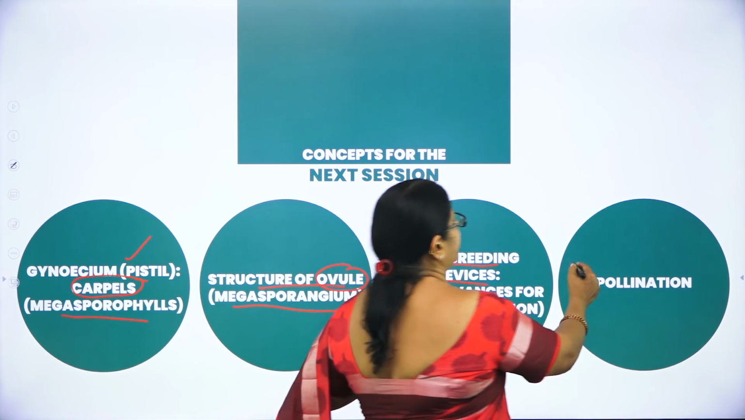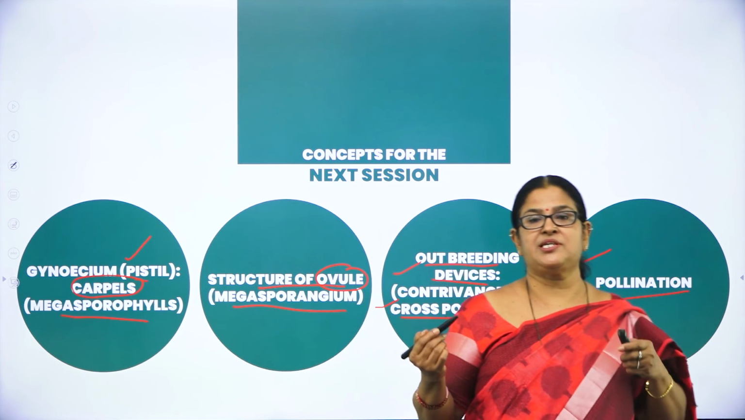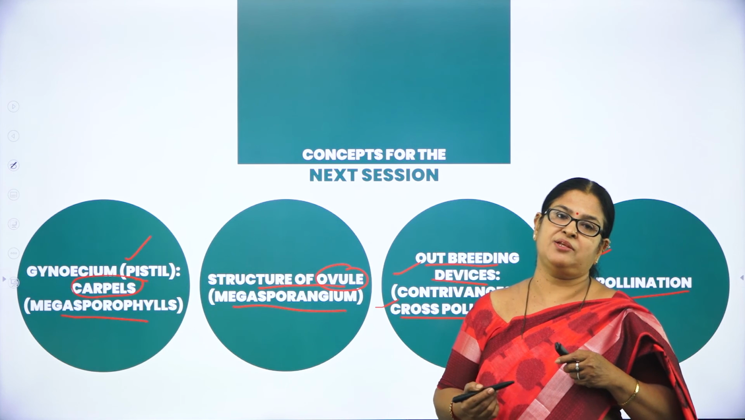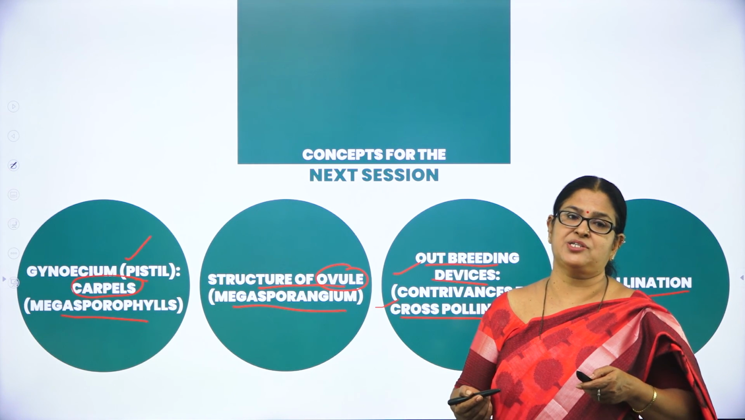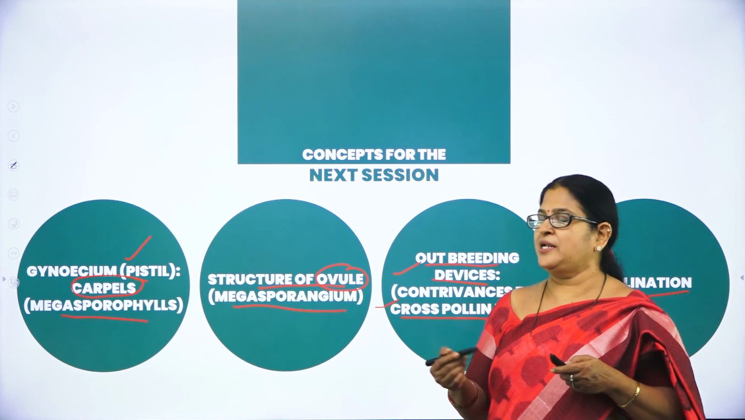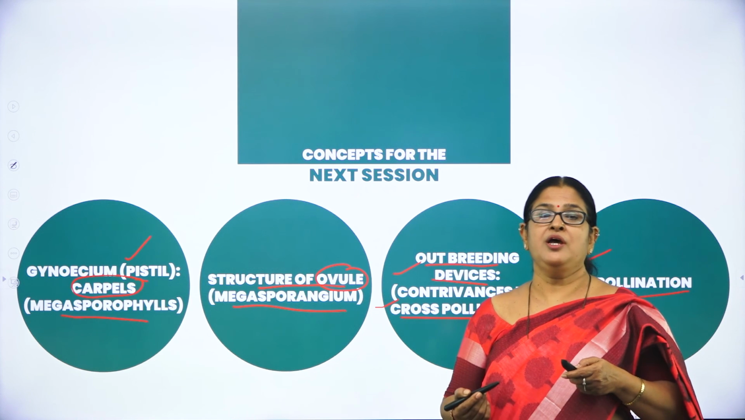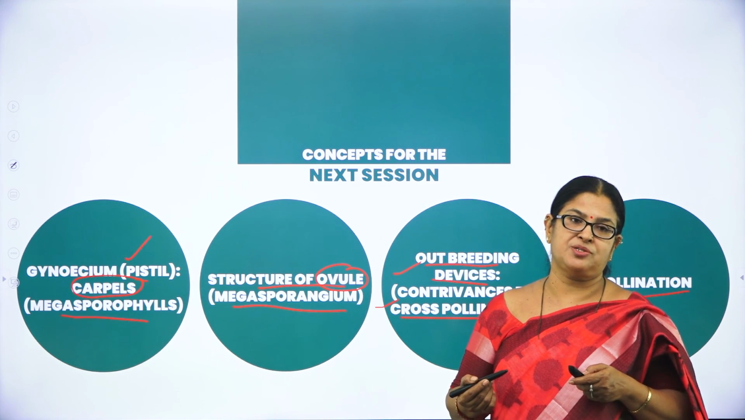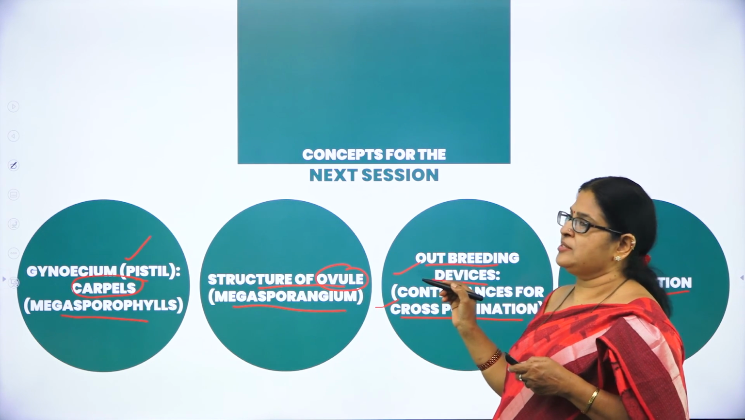And the next very important concept is pollination. We have already studied it in the previous session. What is pollination? Pollination is nothing but the transfer of pollen grains from the anther of a flower to the stigma of the same flower or another flower. Same flower is called autogamy, and another flower is called allogamy, or self-pollination and cross-pollination. And also we are going to study the different agents that bring about the process of pollination. So these are all the things I am going to cover in the coming session.